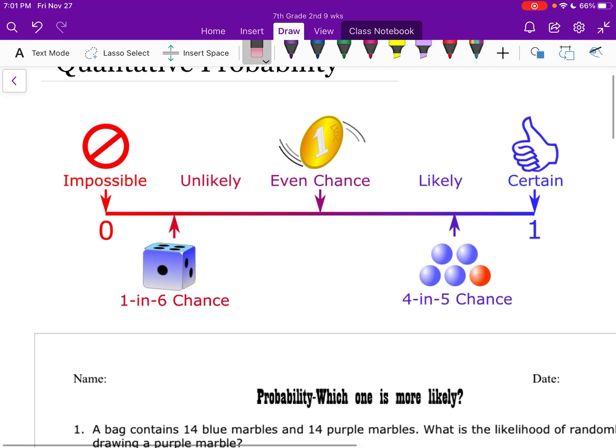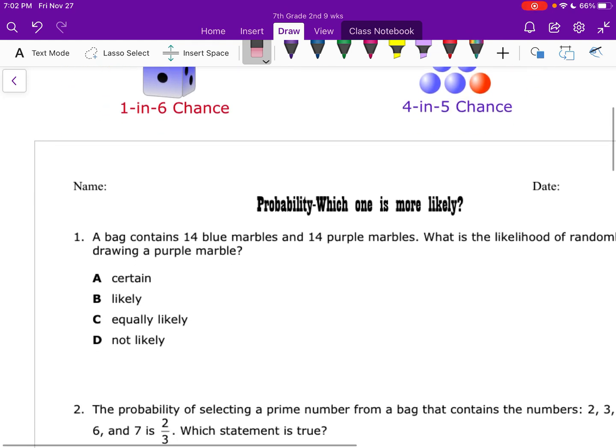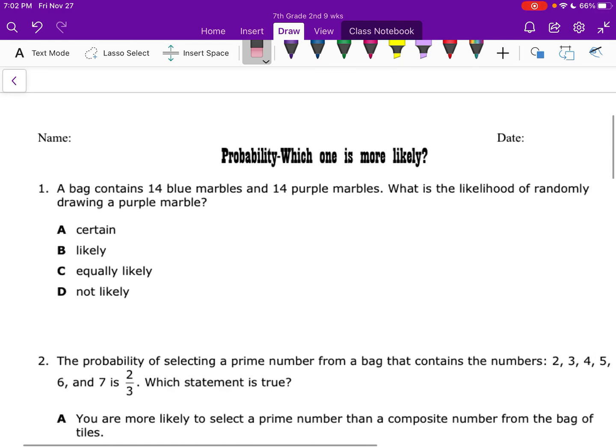And that's just a big word to mean we're comparing the probabilities with each other. So, is a probability impossible, unlikely, equally likely, or an even chance, likely, certain? We're kind of comparing the probabilities. All right, so let's go ahead and get started with some questions.